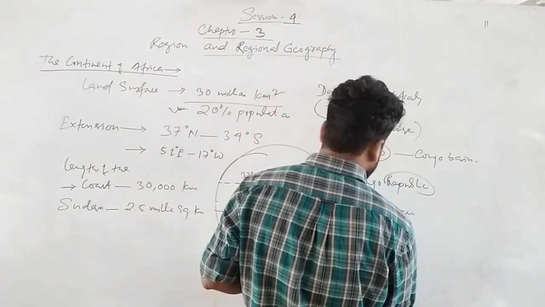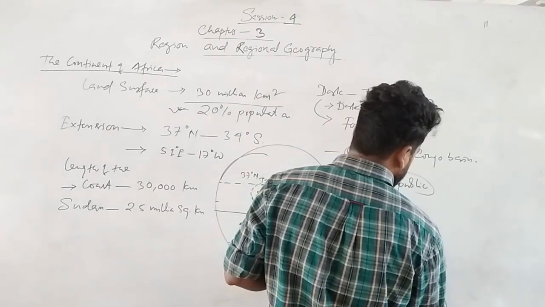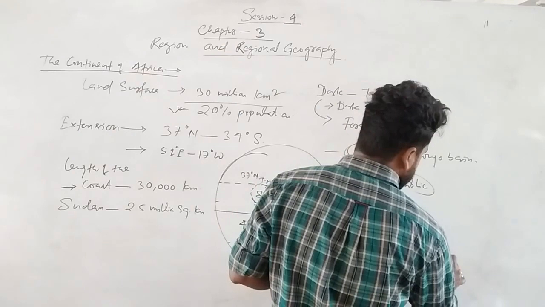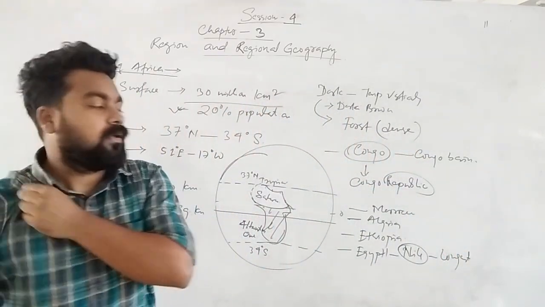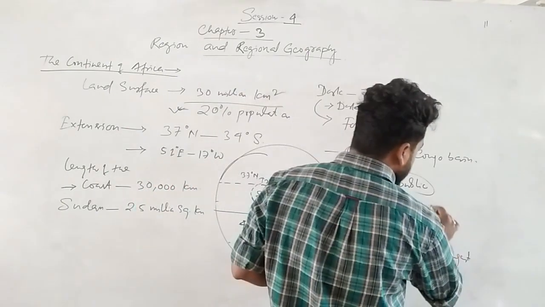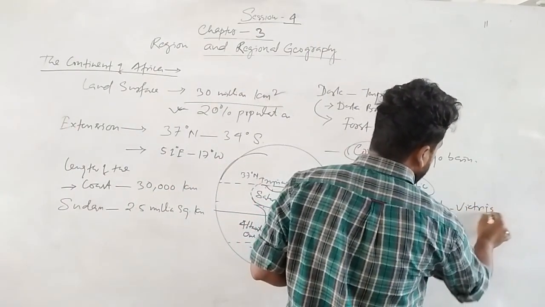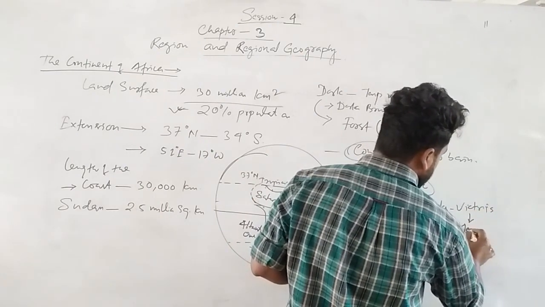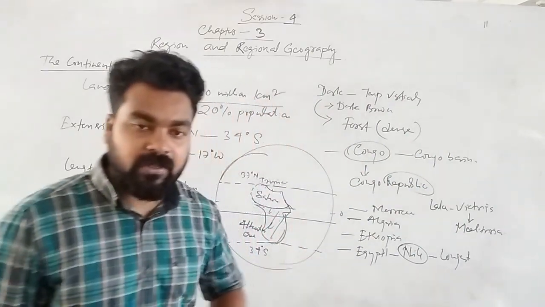Egypt. We know Egypt is a gift of the Nile, because the Nile river is there. Nile is the longest river in the world. What is the source of the Nile? Nile is coming from Lake Victoria and falling in the Mediterranean Sea. Don't confuse: coming out from Lake Victoria, falling in the Mediterranean Sea.